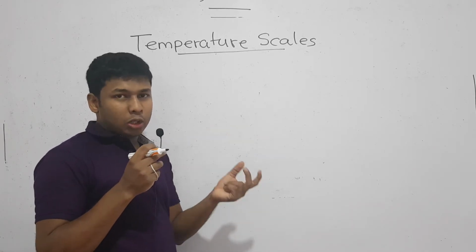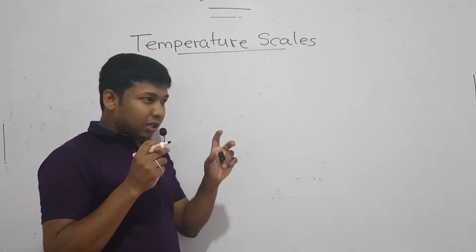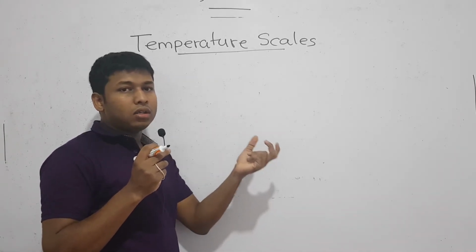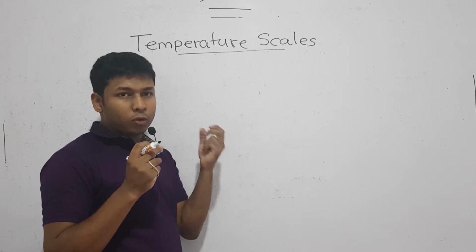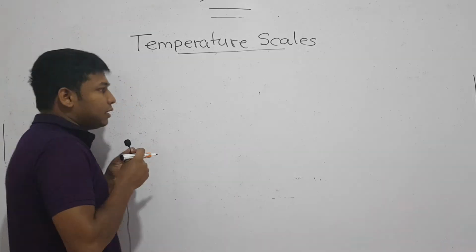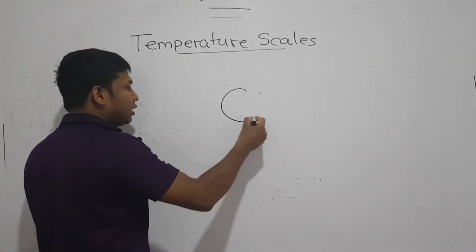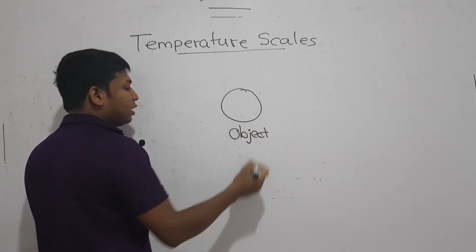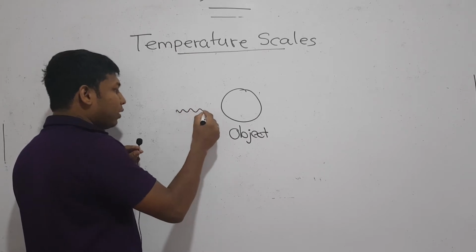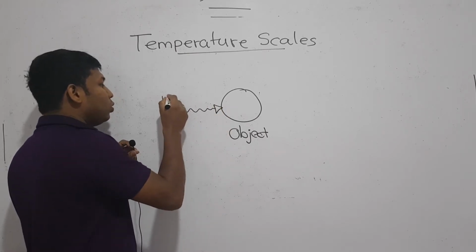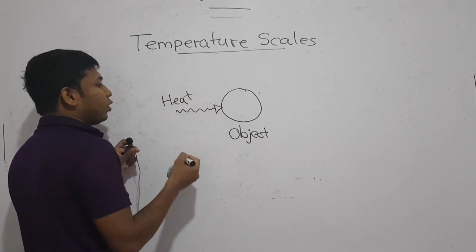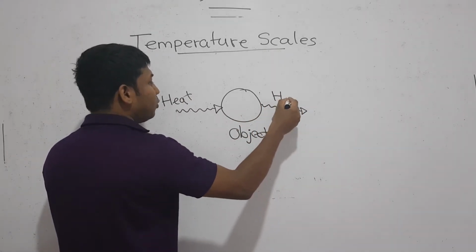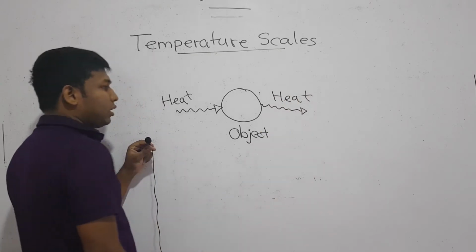To measure what happens when we provide or remove heat to or from a particular substance, right? Now there's this particular object. So you can provide heat to this particular object, or you can remove heat from this particular object, right?